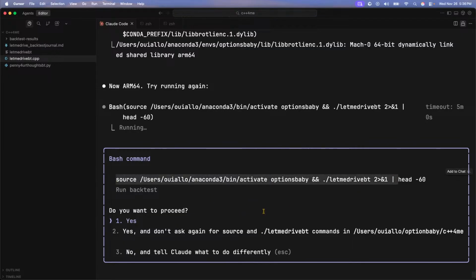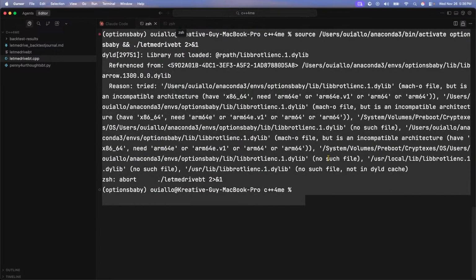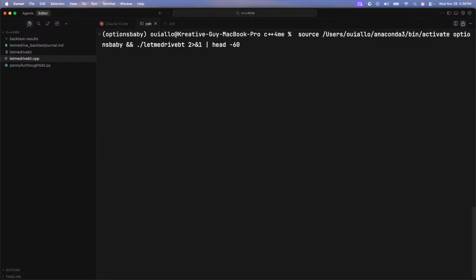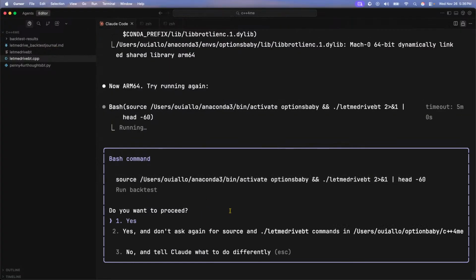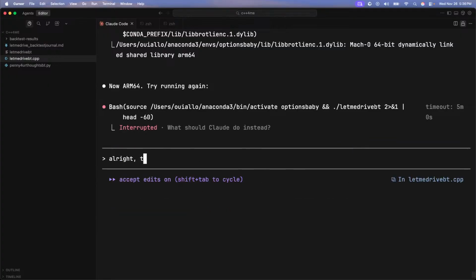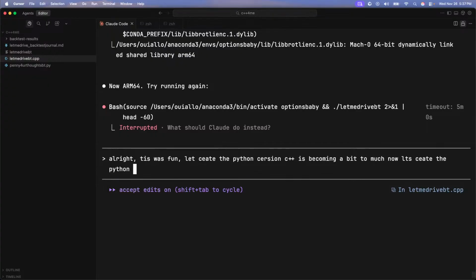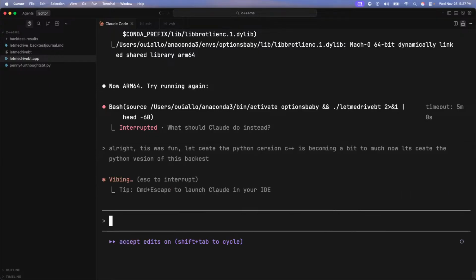Okay, well, what the hell is going on? Excuse me, hold on. Usually I'm a lot better. It's my first time working with C++. You know what? I'm done. I'm not doing this no more. All right, this was fun. I'm going to figure out C++ on the back end. Right now, I'm not going to waste y'all's time. Let's create the Python version. C++ is becoming a bit too much now. Let's create the Python version of this backtest.